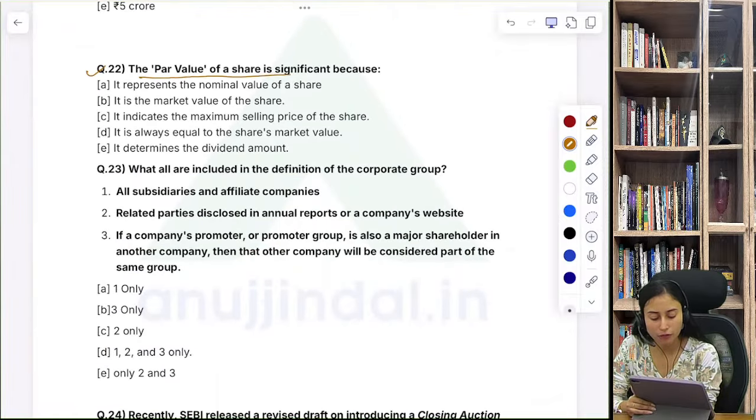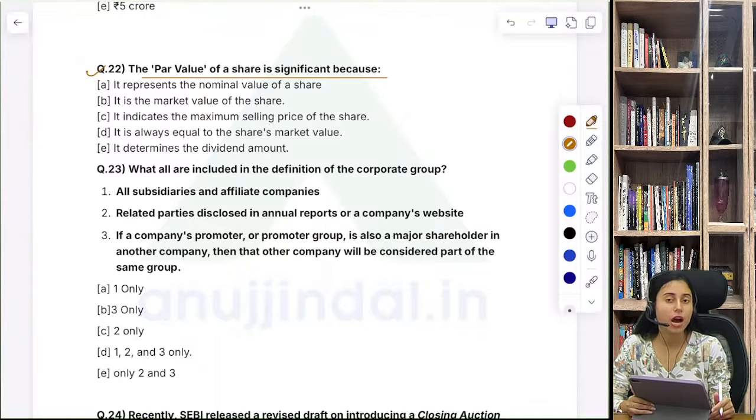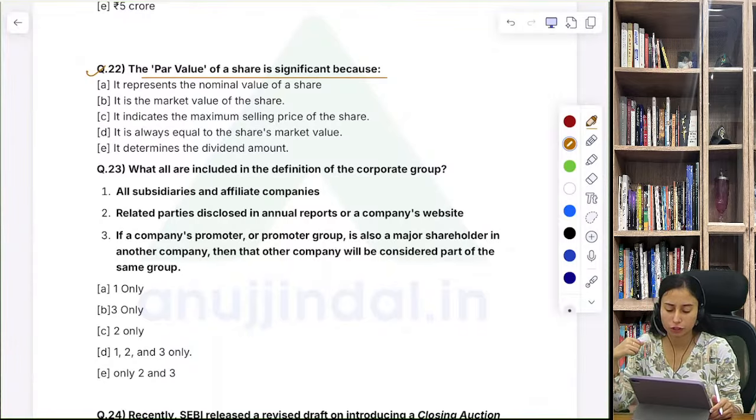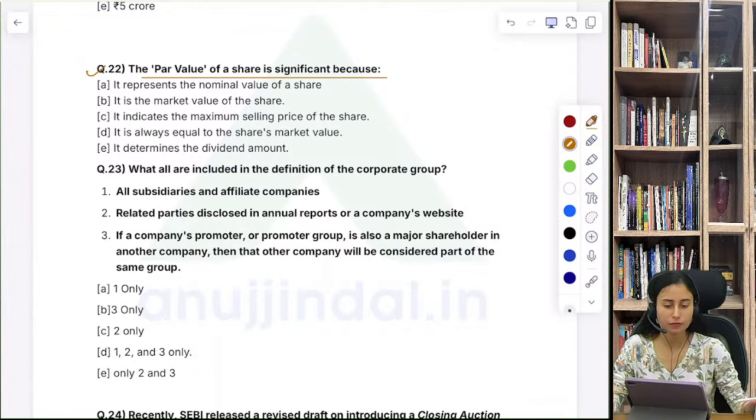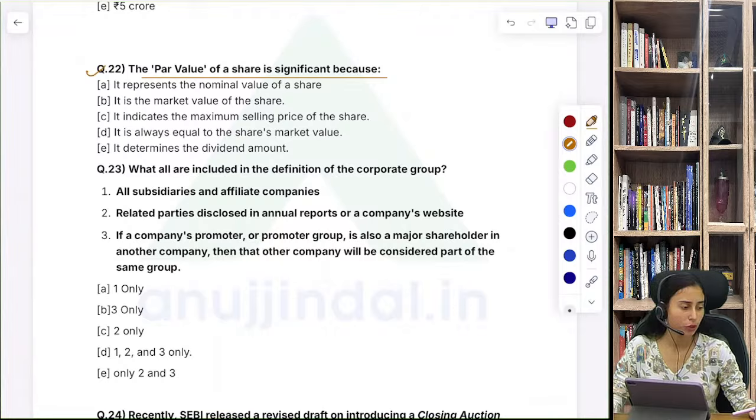Okay, question number 22. The par value of the share is significant because, what do you think? Why par value is important to be known for the investors? And why generally par value is important of shares? Very general question. You might have read about that what are par value, face value.